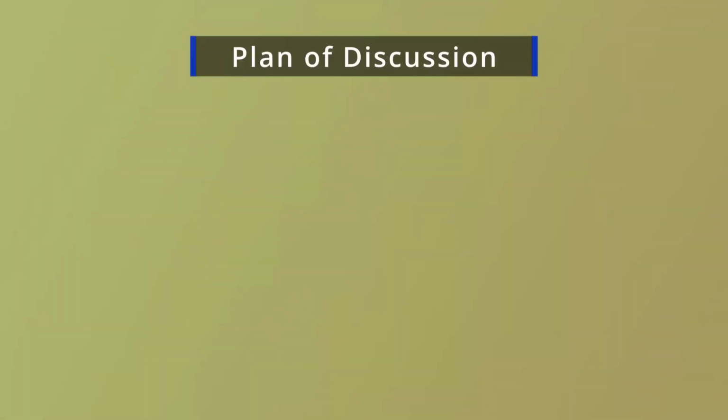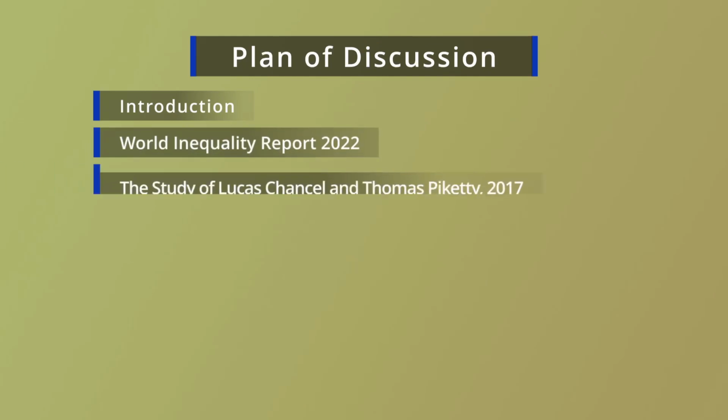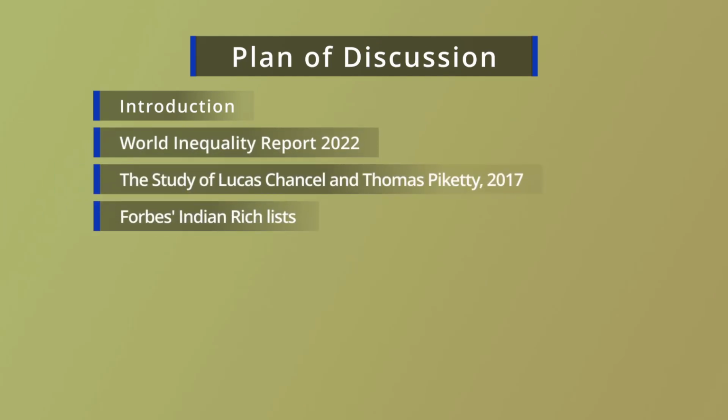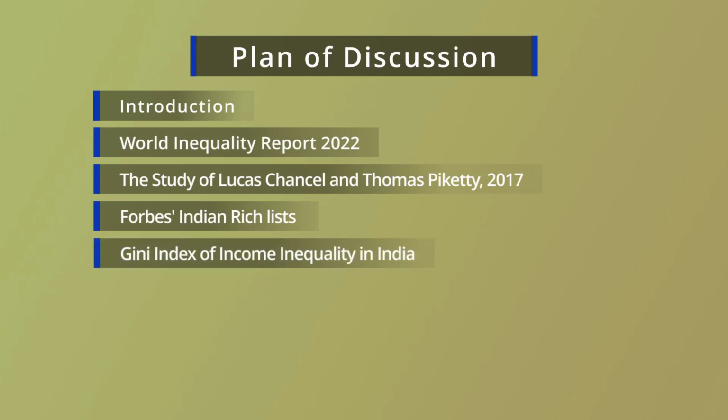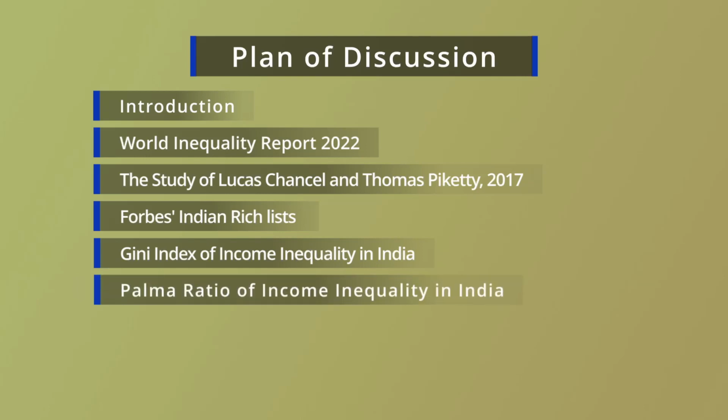Section 1 introduces different measures of inequality, and sections 2, 3, 4, 5 and 6 explore the empirical facts of inequality that were reported by different groups of researchers or different organizations.